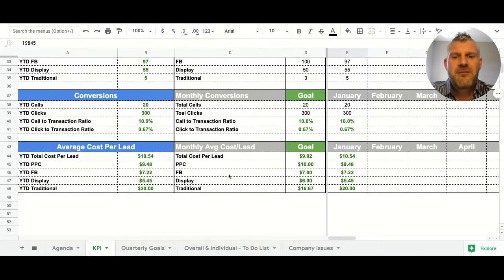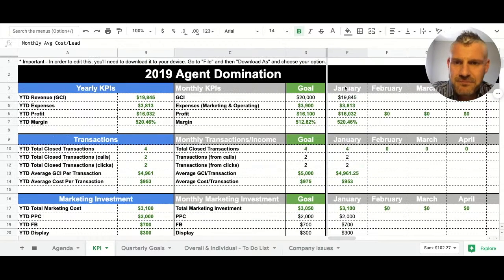Down here, the cost per lead, just so you know, what we have it set up for is to only do it from the marketing output standpoint. This doesn't calculate based on operating expenses. This is solely on the marketing piece, okay? So how much you spend on PPC, as an example, versus how many leads you get from PPC, okay? Follow me?